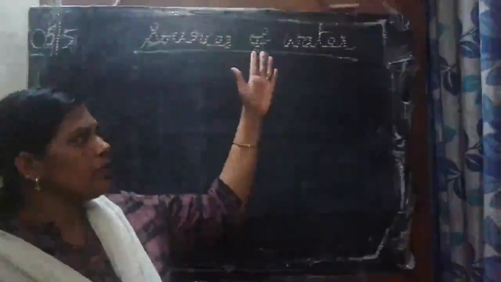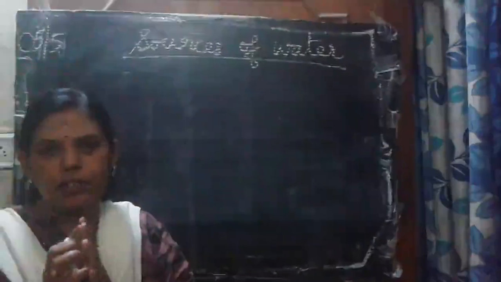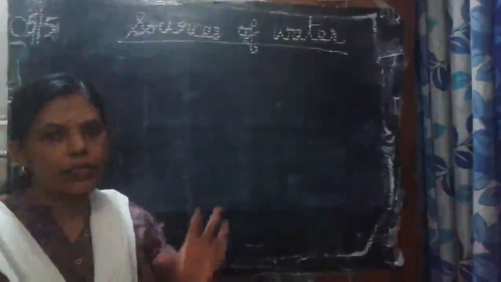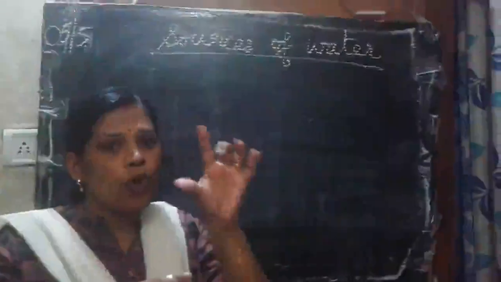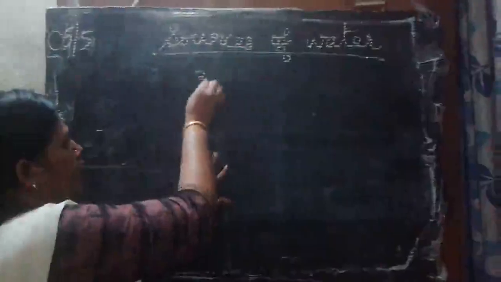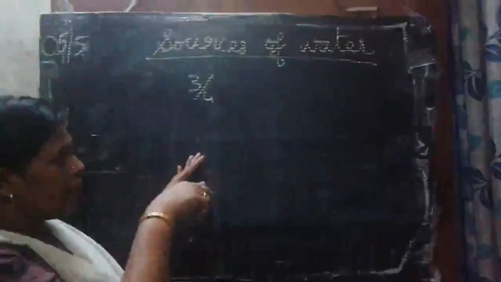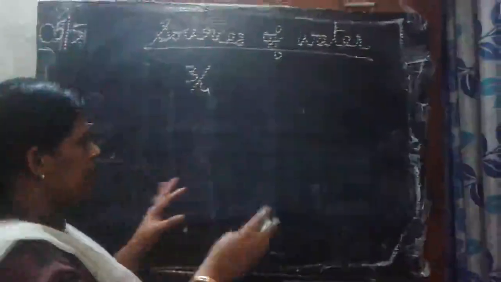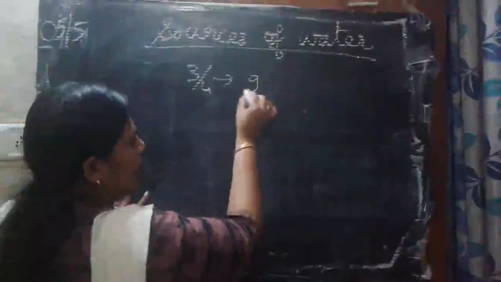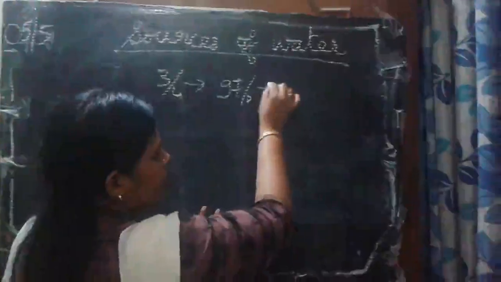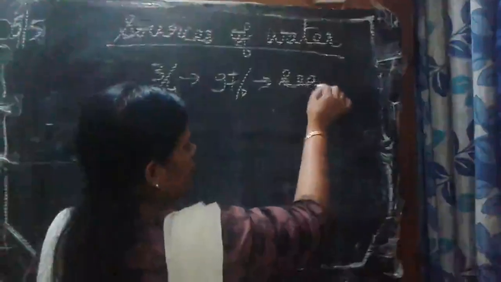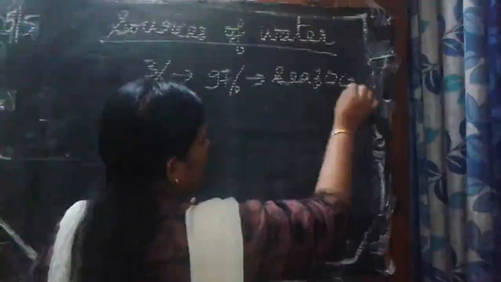As we know, 3/4 of the earth is made of water, right? 3/4 of the earth is water, and only 1/4 is land, right? From this also, 97% of the water is sea and oceans. Okay, sea and ocean.